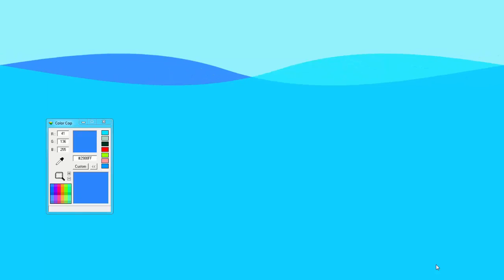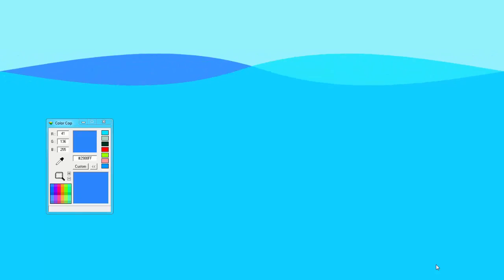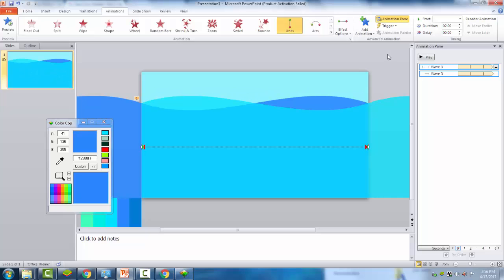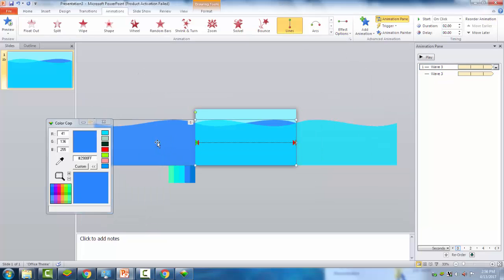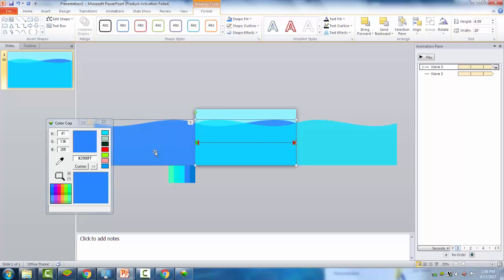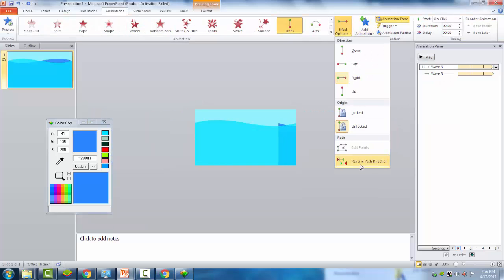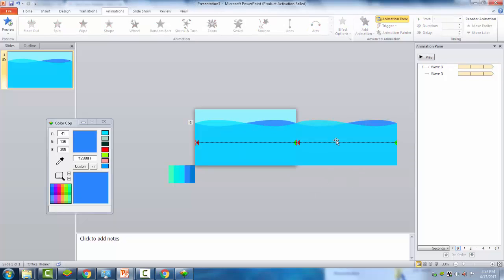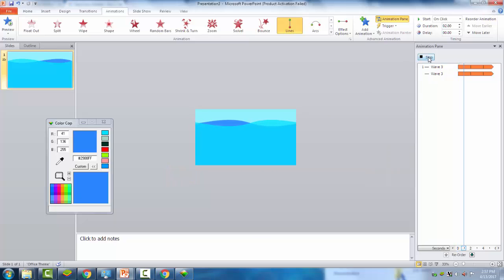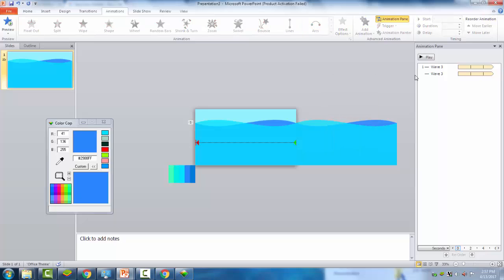I didn't expect that one. Whoa, but this is cool. But it is not the exact animation I want to see. I will do the same again. Align it to the left. Then reverse the path direction. And this is a big mistake. Make the path go to the center again, and we will get this one.